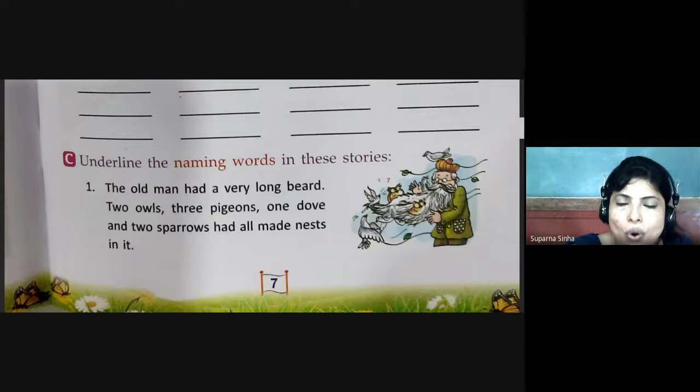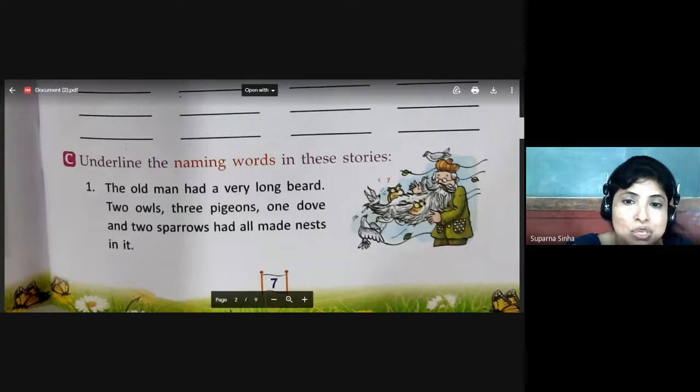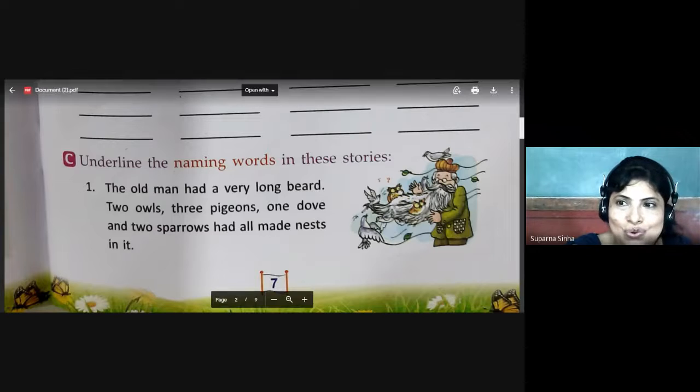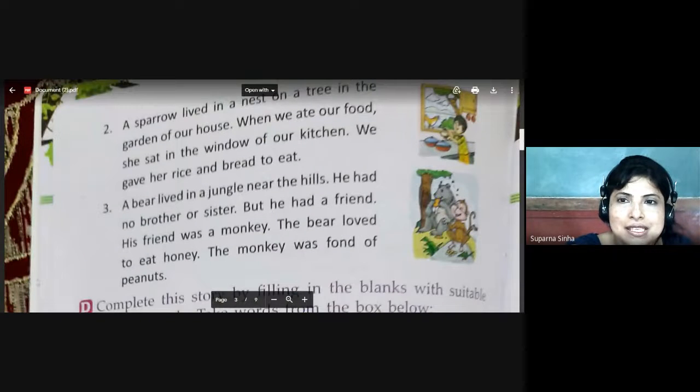Pigeon is also a naming word of a bird. Dove is a naming word of a bird. Sparrow is also, nest is a place. So you will write through my instructions, or you can see the picture and tick.